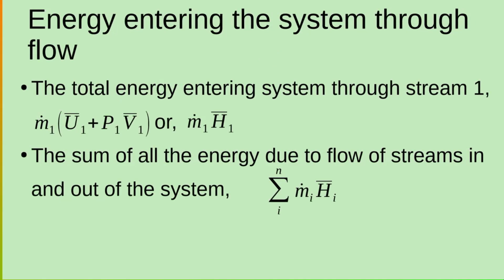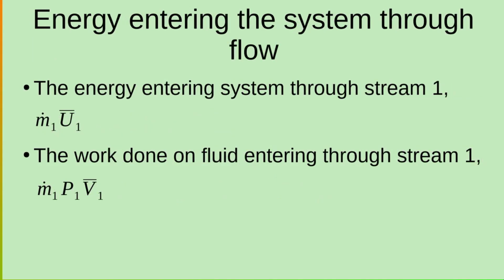The energy entering the system through flow, therefore, the total energy entering through stream 1 is m dot 1 u1 bar plus p1 v1 bar. So this is the total energy entering, because as we had seen in the previous slide, along with the stream, two kinds of energy enter in.